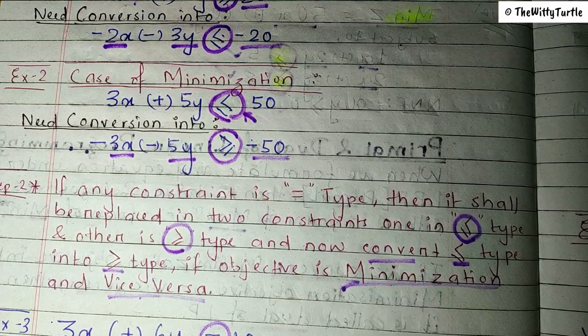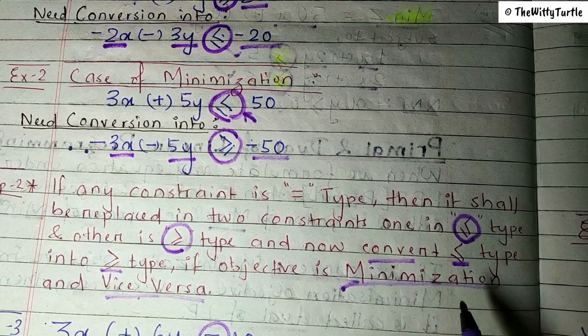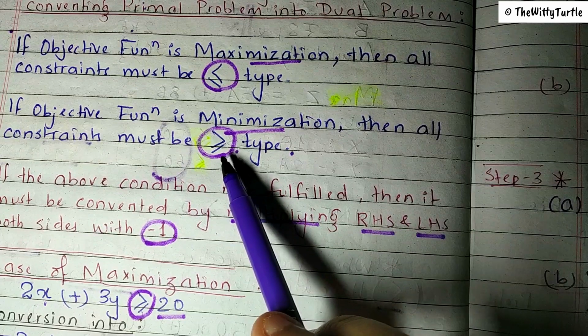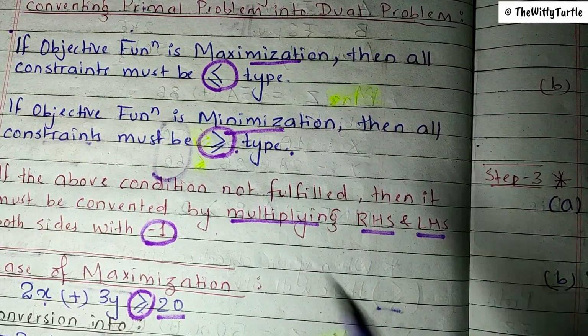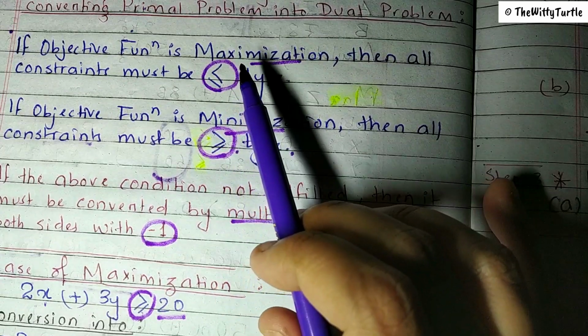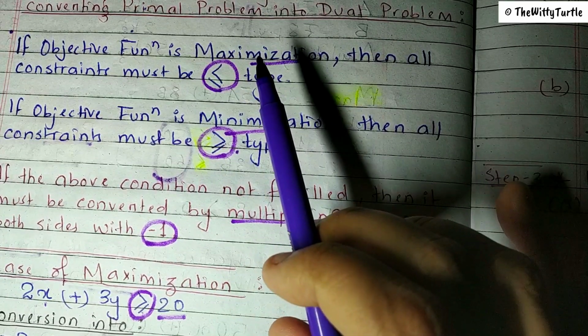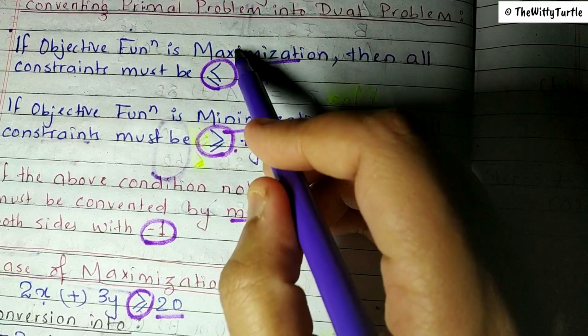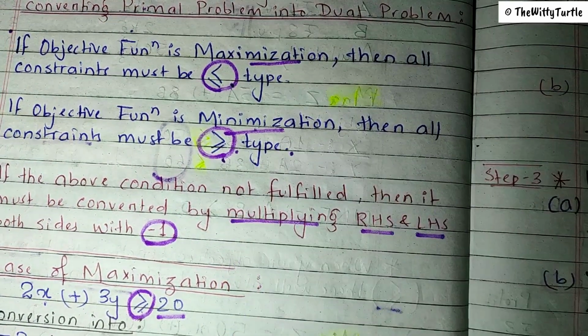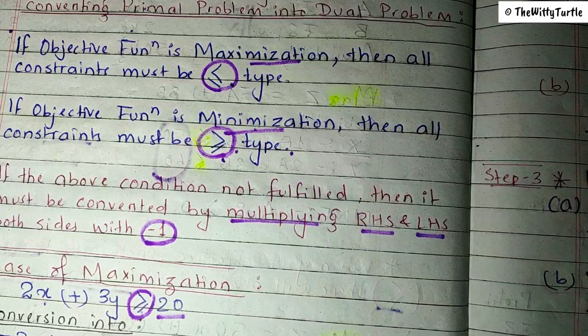If the objective is minimization, you have to convert it into the more than or equal to form, and if the objective function is maximization, then you have to convert it into the less than or equal to form. You simply need to remember that in case of maximization this sign is there, and in case of minimization this sign is there. If this is not matching, then you have to convert, right?